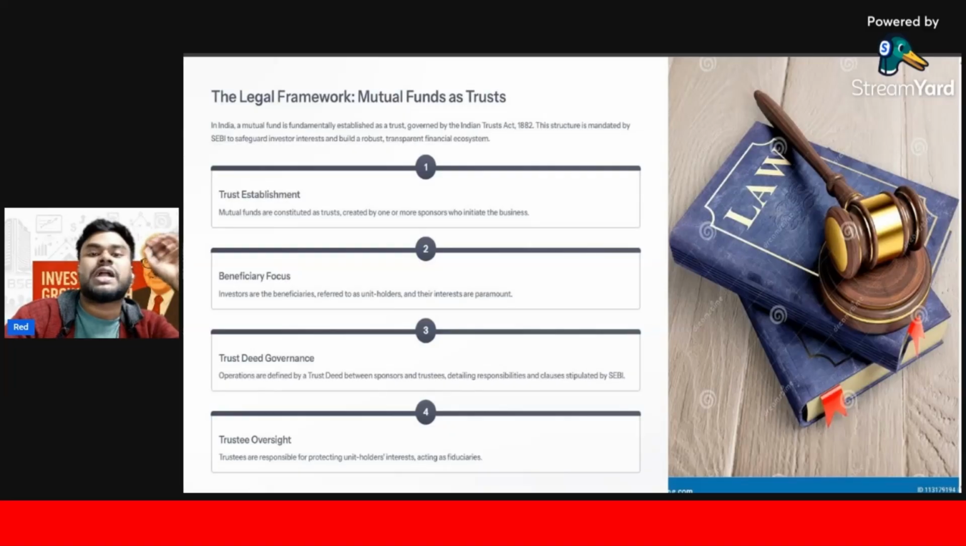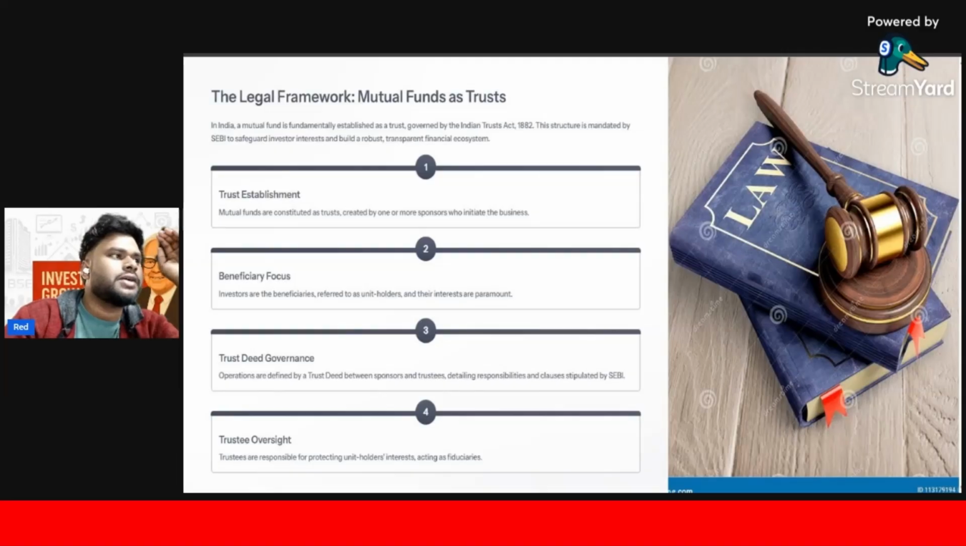You have to make a trust deed. Deed means operation is defined by a trust deed between the sponsor and trustee, detailing responsibilities and clauses stipulated by SEBI. What are the constitutions, what are the rules, what are the norms? You have to put all those things together and make a trust deed. Okay, and you have to file that with SEBI.